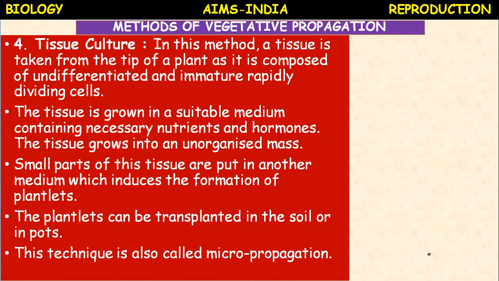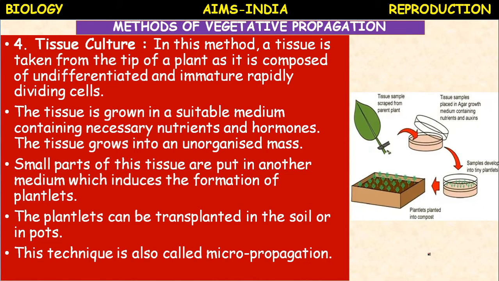The problem of food production is solved by this method of micropropagation or tissue culture. There are different types of tissue culture. If an organ is used, organ culture. If a pollen grain is used, pollen culture. Like that, the desired part of the plant is selected and grown in the culture medium during the process of tissue culture.